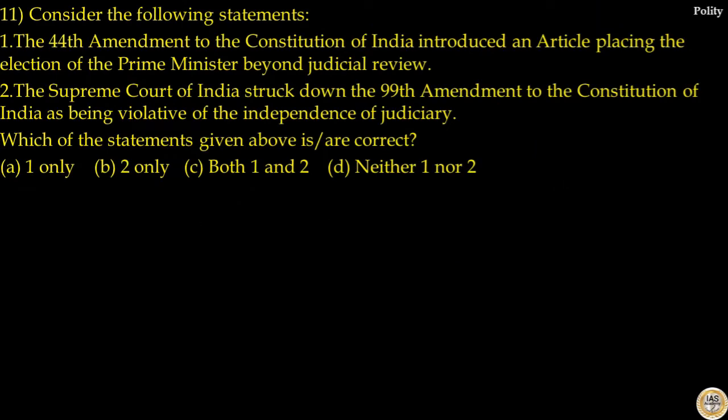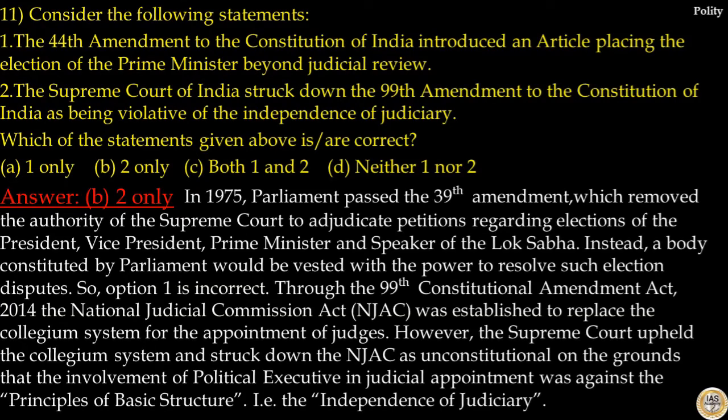Question number 11. Consider the following statements. Statements are: the 44th Amendment to the Constitution of India introduced an article placing the election of Prime Minister beyond judicial review. That is incorrect because it was 39th Amendment. The Supreme Court of India struck down 99th Amendment to the Constitution of India as being violative of the independence of judiciary. That is correct. Which of the statements given above is or are correct? Here answer to this question is option B. Statement 2 only is correct.